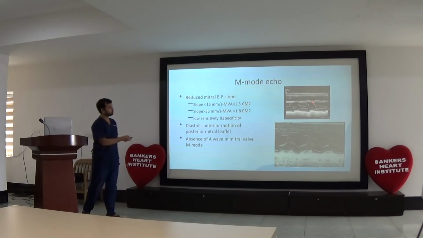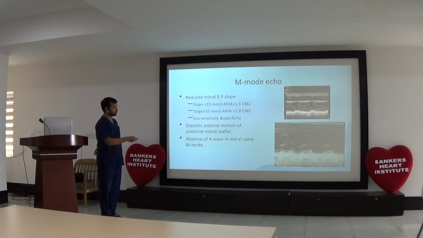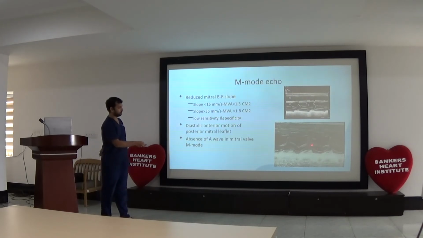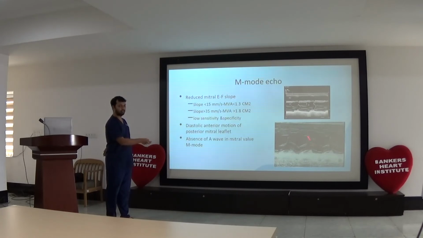The first image shows normal M mode, where the anterior mitral leaflet moves in an M pattern and the posterior mitral leaflet moves in a W pattern. In mitral stenosis, there is anterior movement of the posterior mitral leaflet, and both leaflets are parallel to each other. No W or M pattern can be observed. When the patient is in AF, there is a loss of A wave. A wave can't be there in AF patients.